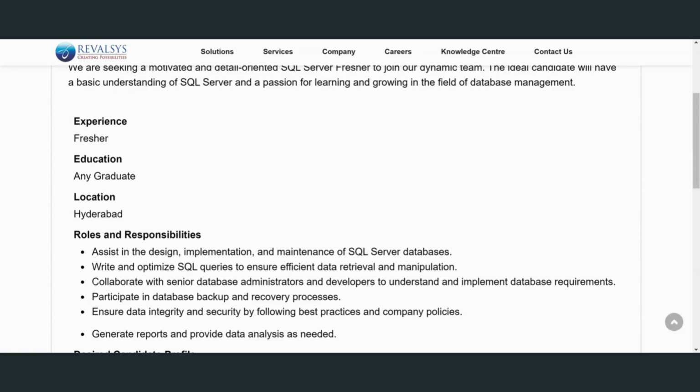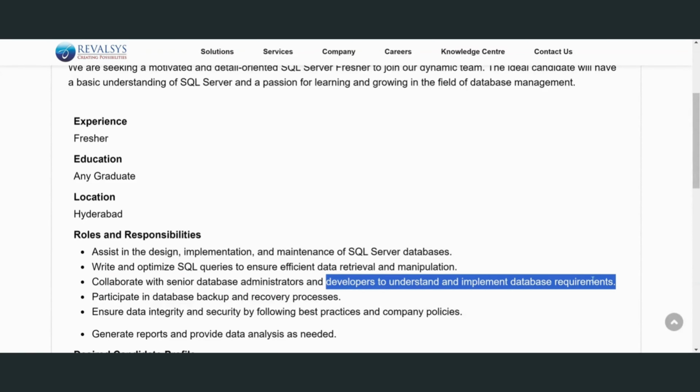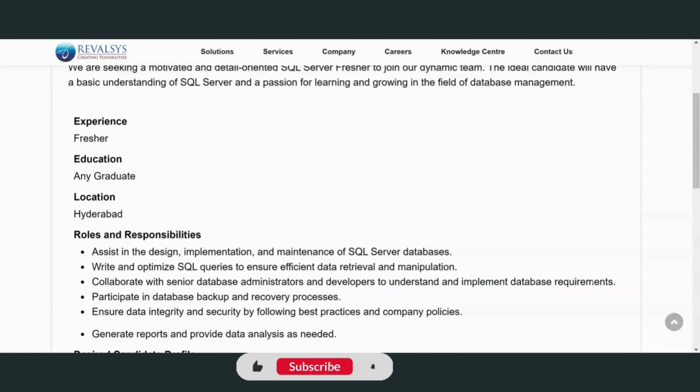And coming to collaborate with the senior database administrators, okay, you can work closely with the senior developers of SQL. If you don't know anything, they can guide you in a friendly manner. Okay, the next one is to understand and implement database requirements. If you need anything, they can easily explain to you what the process is.